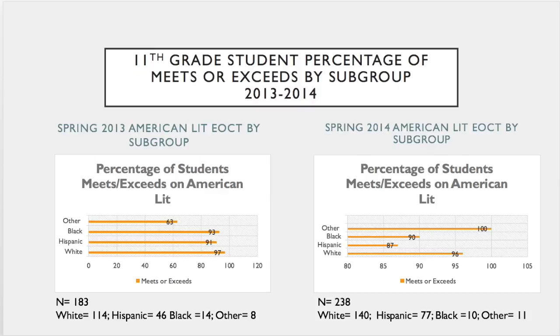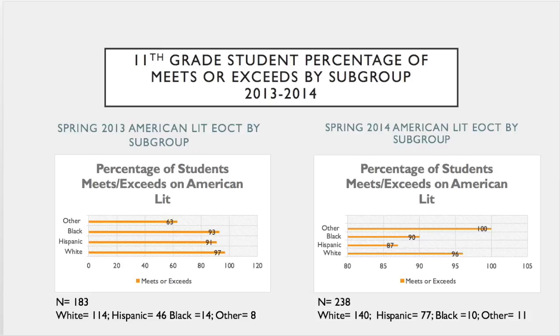This slide is going to look at the subgroups and how the subgroups at Calhoun High School performed. On the left side, the spring 2013 American Lit EOCT. The total number of students who tested, 183. You can see the subgroup totals there. And when you look at 2013, the scores are fairly consistent as far as meets or exceeds on the test, with 97% white students meeting or exceeding, 91% Hispanic, and 93% the black students, and the other category only 63%.